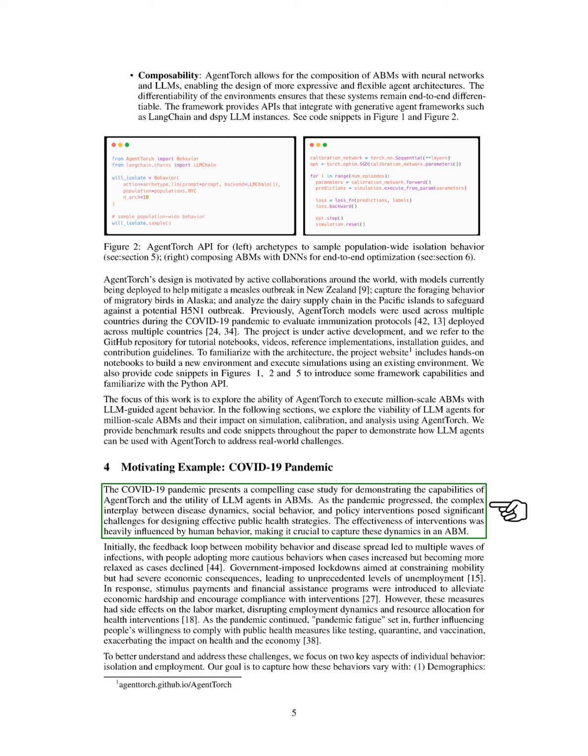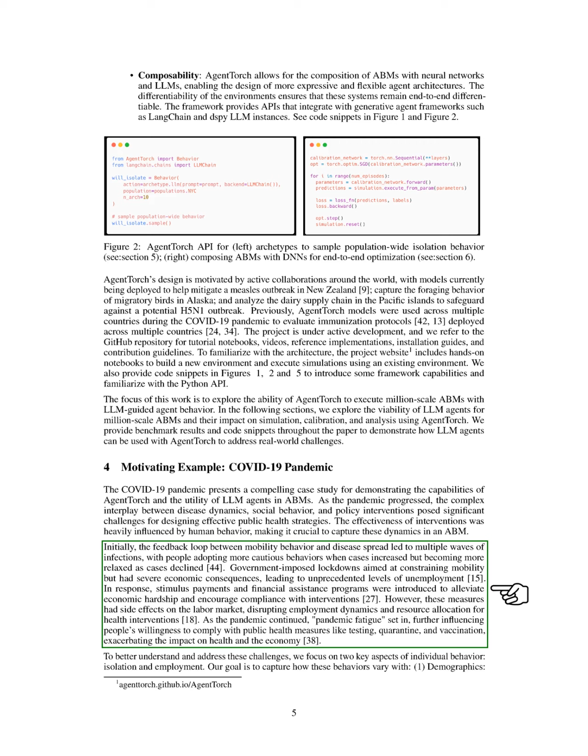into our ABM. At the start, we observed a feedback loop where people's mobility affected disease transmission, leading to multiple infection waves. Individuals became more cautious as cases rose but relaxed their behavior when cases fell. Lockdowns aimed at reducing mobility had serious economic repercussions, resulting in high unemployment rates.